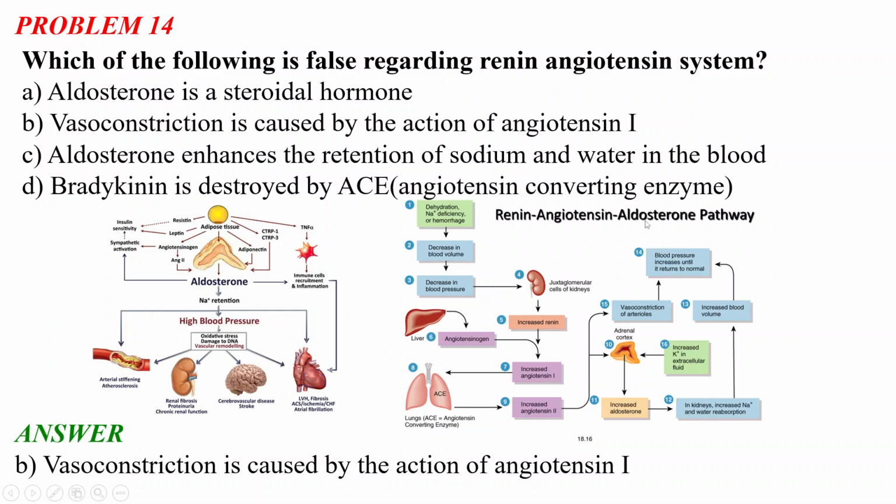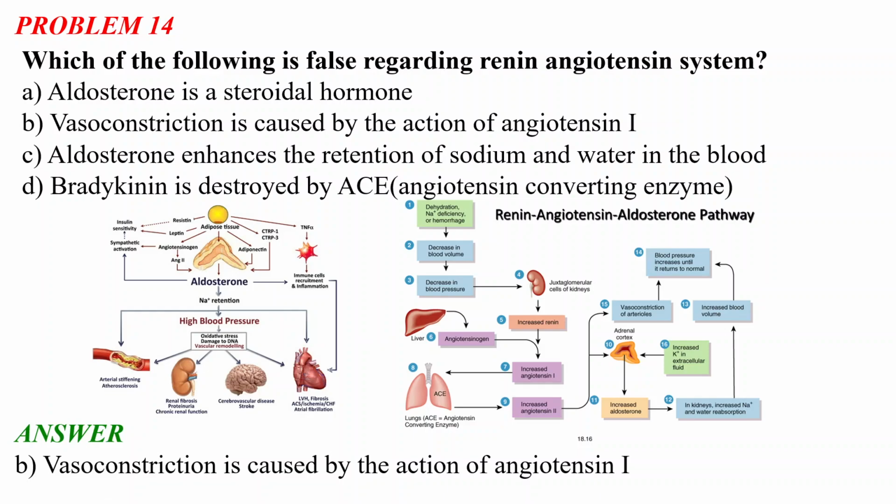So this renin-angiotensin-aldosterone pathway is a beautiful system. You should know how it works, and what the roles of renin, angiotensin 1 and angiotensin 2 are. I will suggest you please read this system carefully in detail, because for your examination, or for understanding the course better, this system is very important.